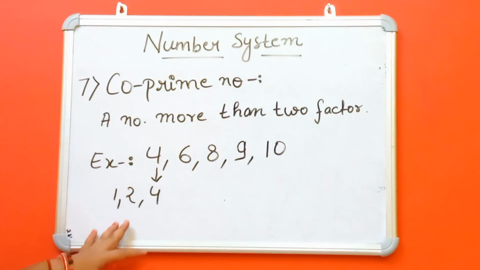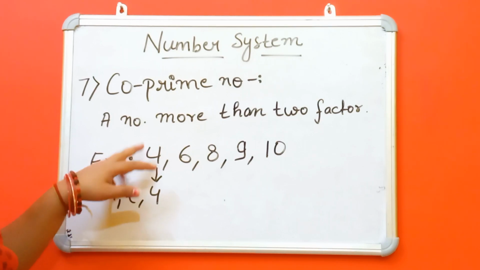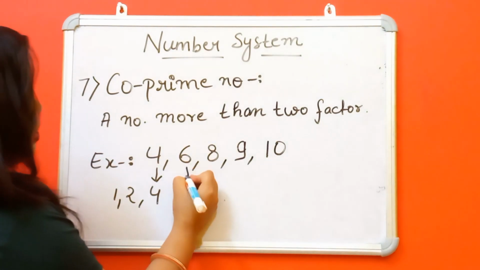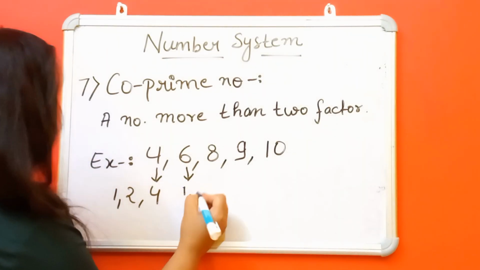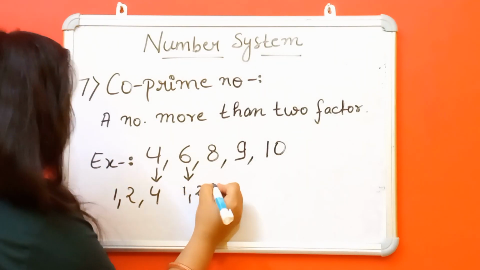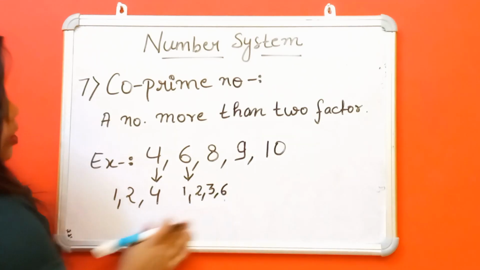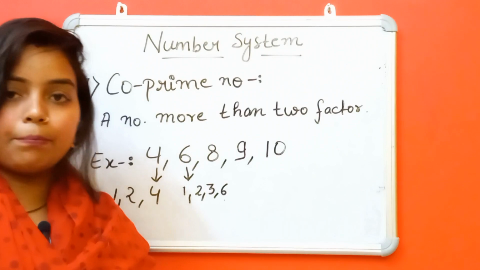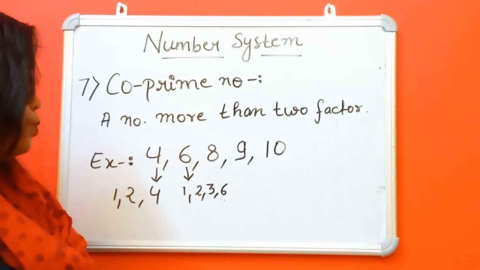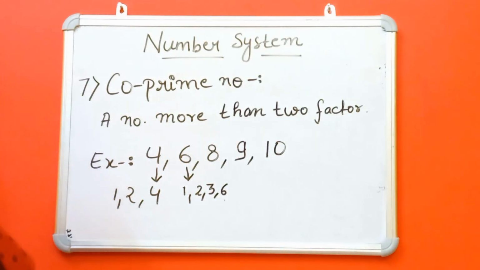There are more than 2 factors, so that's why this is an example of a co-prime number. 6. What are the factors of 6? 1, 2, 3, okay, 6. So there are 4 factors. So that's why it is an example of a co-prime number. Okay. So you can easily understand. And the next one is rational number.